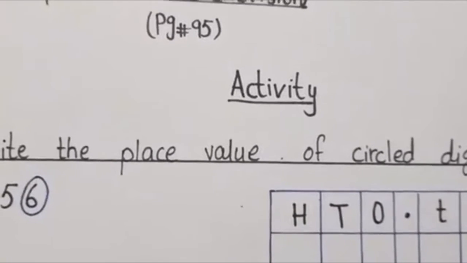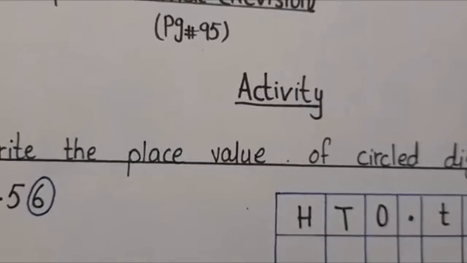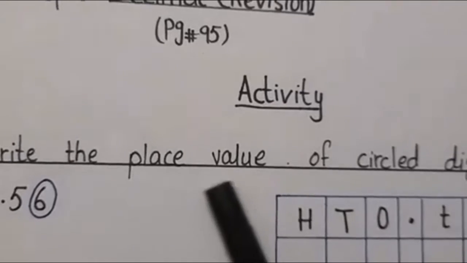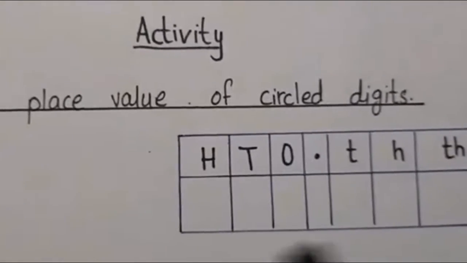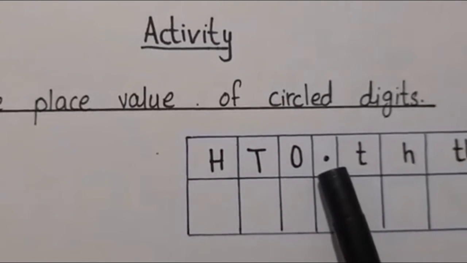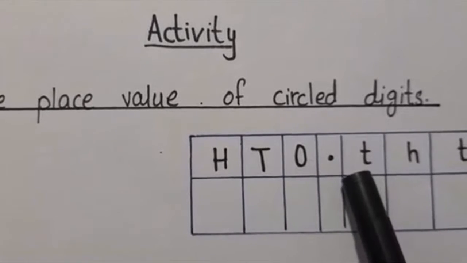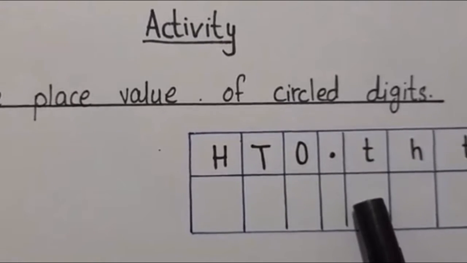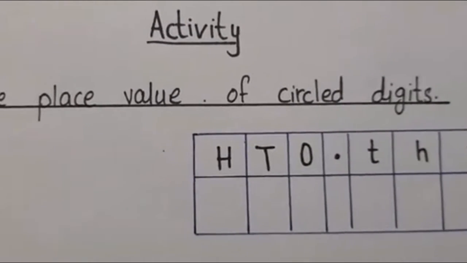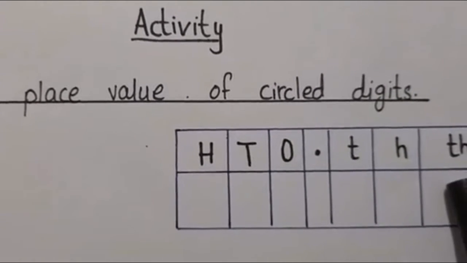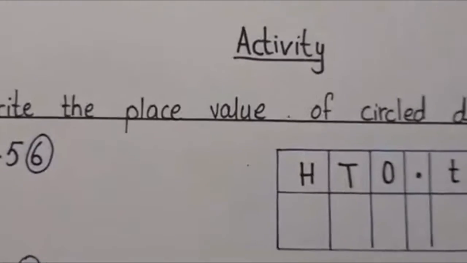Write the place value of the circled digit. I have told you, boys, that we have made a place value chart, so I have again made a place value chart. This is the decimal point. This is ones, tens, 100. This is 10th, which means the number is divided by 10. This is 100th, where the number is divided by 100. This is 1000th, where the number is divided by 1000. Okay, so let's see the first number.